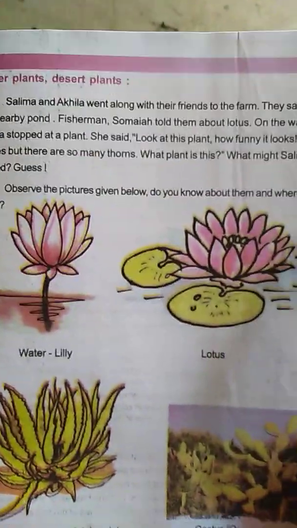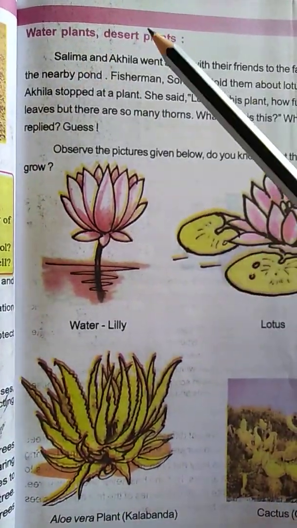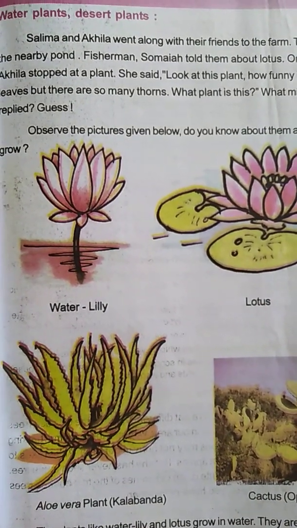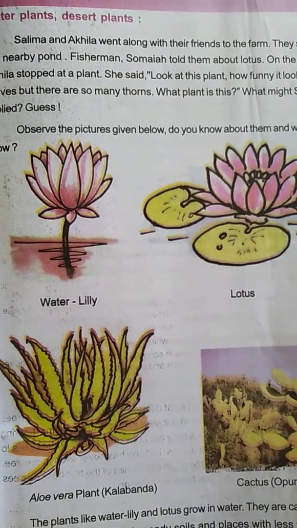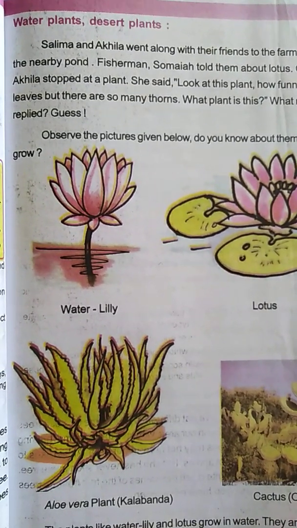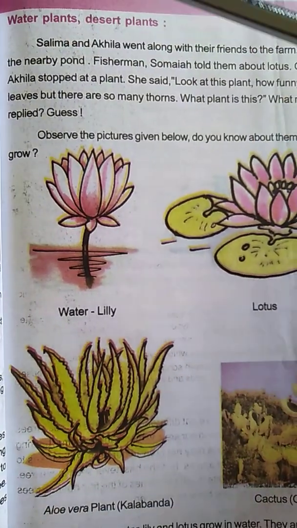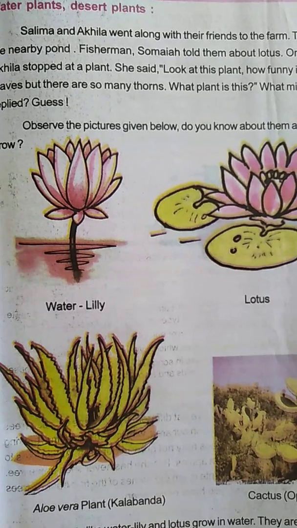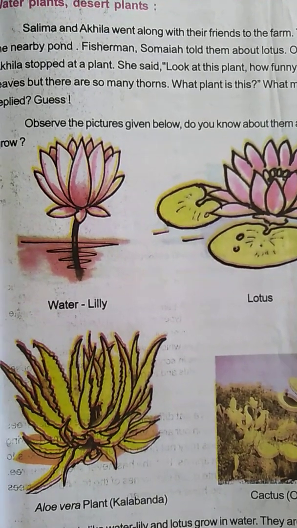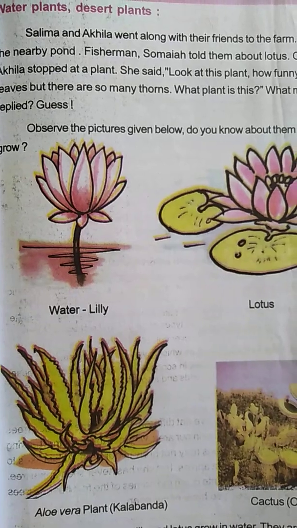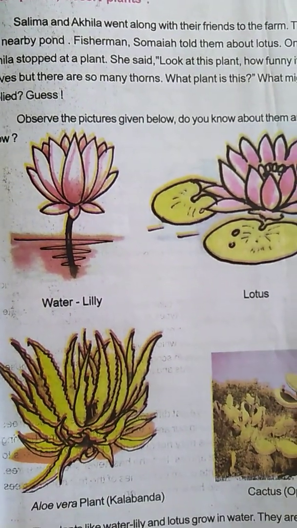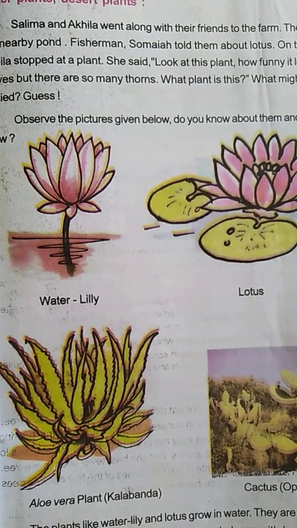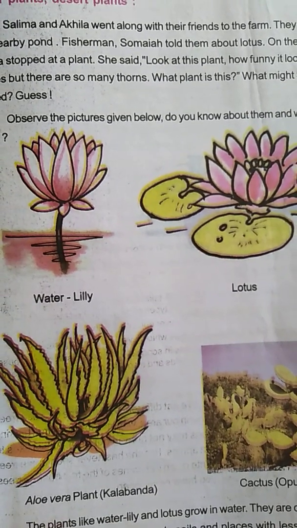Next, see here on page number 44, water plants and desert plants. See, there are different types of plants I told you, but now there are 2 more different types of plants here. Which are those? Water plants and desert plants. Water plants means what, children? The plants that grow in water. The plants which grow in water are called the water plants. And desert plants, what are the desert plants? The plants that grow in the desert, means in the sandy land, are called the desert plants.